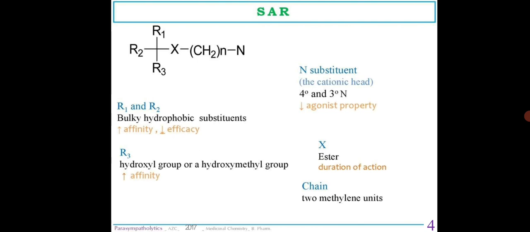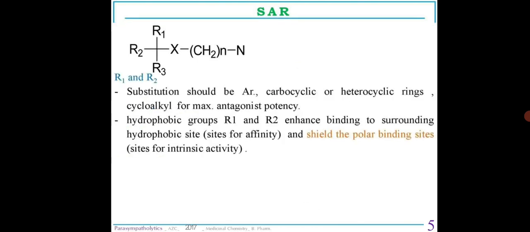The N substituent, that is the cationic head, should be quaternary or tertiary to decrease the agonistic activity. The X should be an ester which controls the duration of action, and the chain should consist of two methylene units.